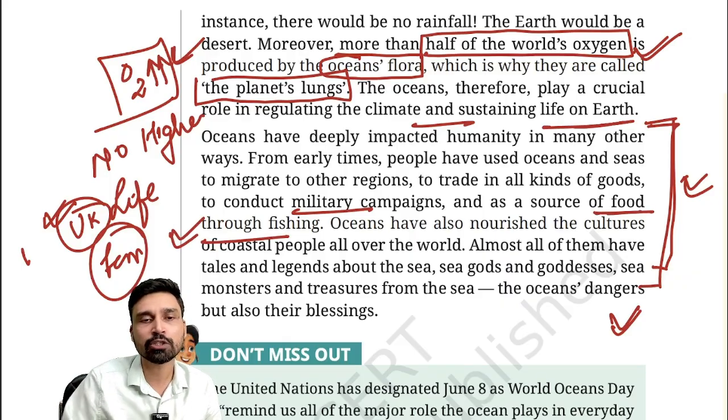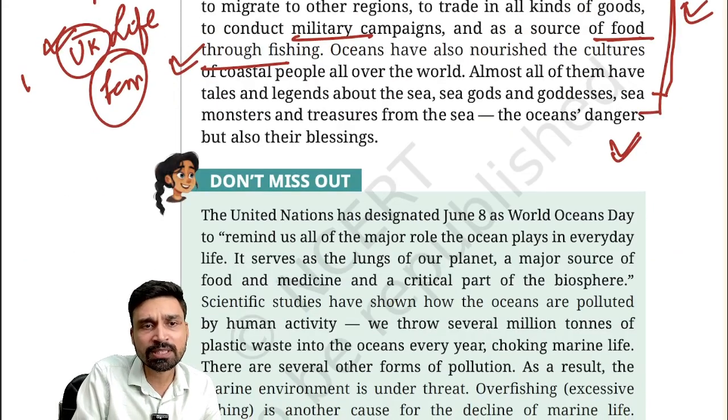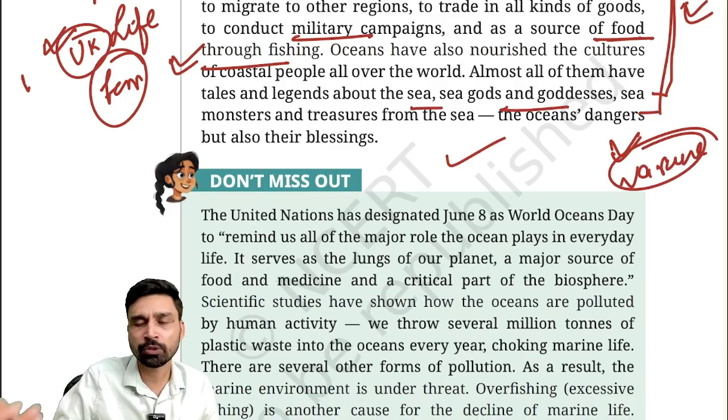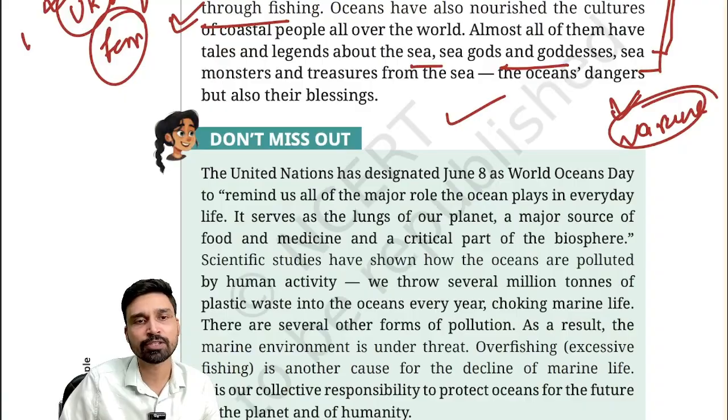They have nourished cultures of people, communities all across the world, plus many sea gods and goddesses, like we have discussed in India, Varun is also associated with the oceans. So they also have a cultural, religious significance to some extent.